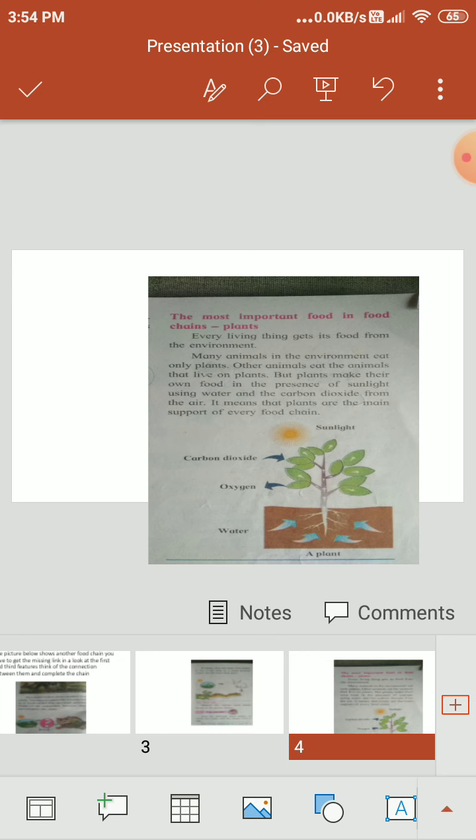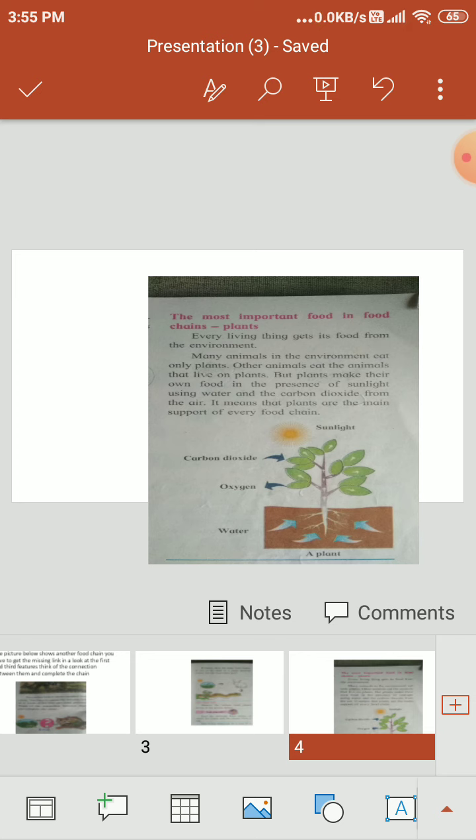Look at the picture. The most important food in the food chain is plants. Every living thing gets its food from the environment. Look at the picture. A plant grows in the soil. It takes minerals and water from the soil and carbon dioxide from the air, and the chlorophyll present in the leaves uses the sun rays from the sunlight to make its own food and release oxygen. The arrow shows the release of oxygen into the air, and we take this oxygen for respiration. That means every living thing gets its food from the environment.